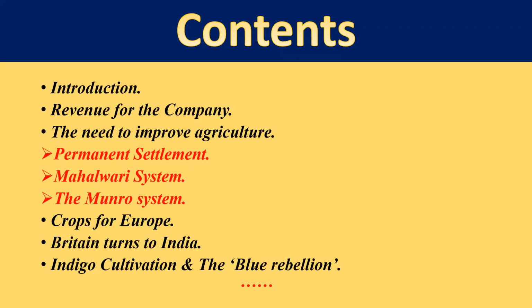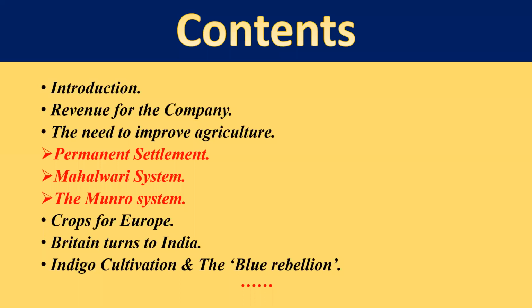Right, friends? For the improvement of agriculture, they started three methods: the Permanent Settlement, the Mahalwari Settlement, and the Ryotwari system. What were these settlements and systems? We will discuss these in this chapter also. Then we will discuss the crops for Europe, meaning the crops produced at that time only for European countries, and why they had to be produced.